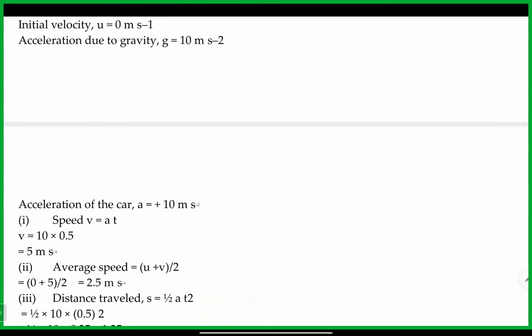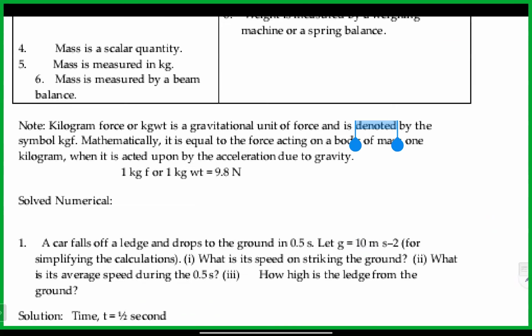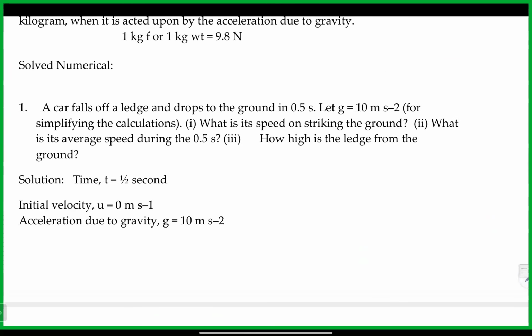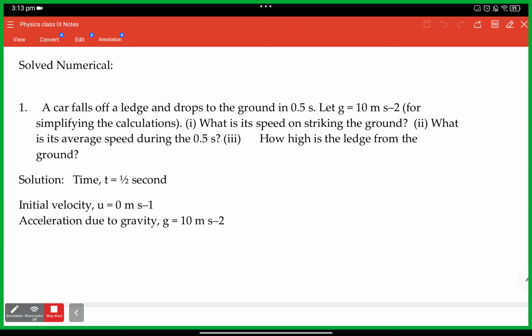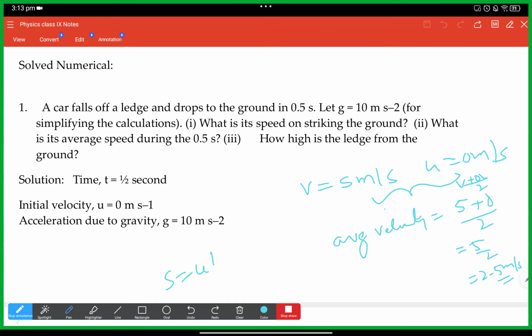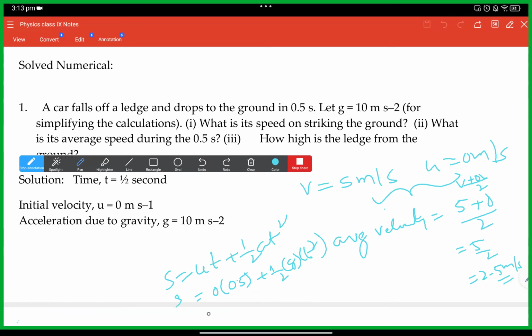Now, finally, we can find out the distance traveled. They ask for the height. Height is nothing but this distance because it's free fall: from the place where it started falling to the ground, we consider it as the height. Yes, sir, I understood. So we'll use s is equal to ut plus half at square. With u as 0, this part will become 0. Half into gt square, so s is equal to half into 10 into t square, which is 1 by 2 into 1 by 2, 1 by 4.